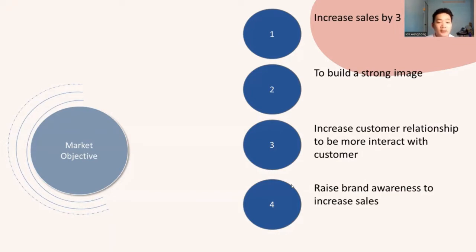Next, implement a customer feedback program by the end of the year so that Guess is more interactive with the customer to stay updated with the latest information. Last, increase brand awareness by sharing their posts once a day for the following 6 months on Facebook and Instagram. That's all for my part.